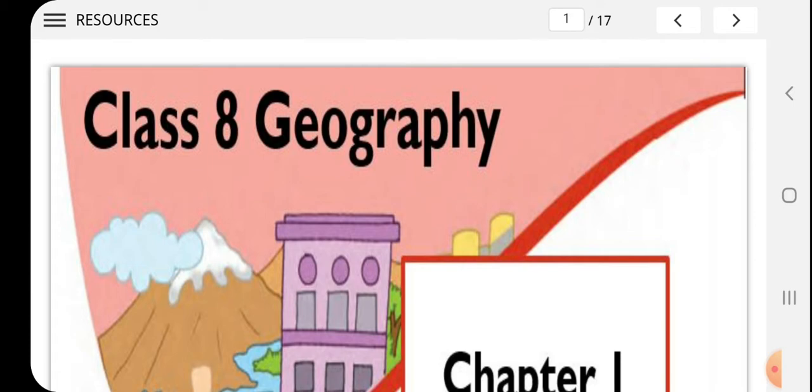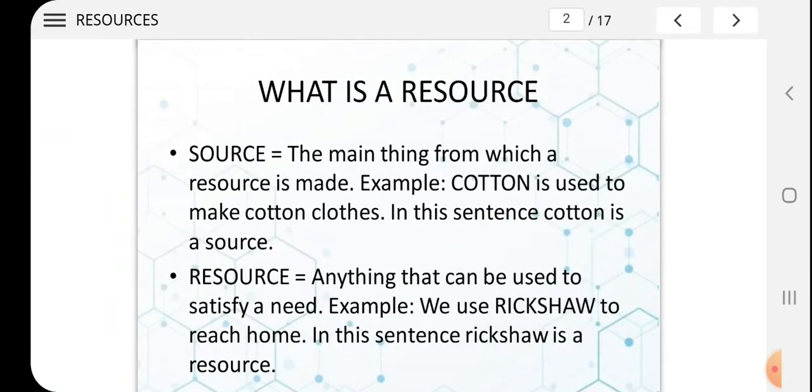In the first chapter, what is a resource? To know what a resource is, is important. Source means the main thing from which a resource is made. For example, cotton is used to make cotton clothes. In this sentence, cotton is a source, and a resource is anything that can be used to satisfy a need. Example, we use a rickshaw to reach home. In this sentence, a rickshaw is a resource.